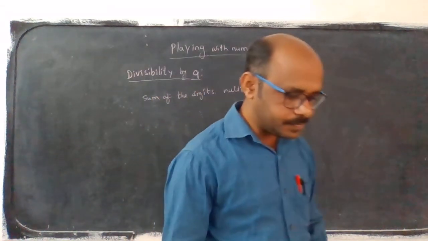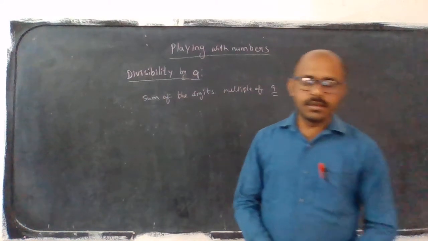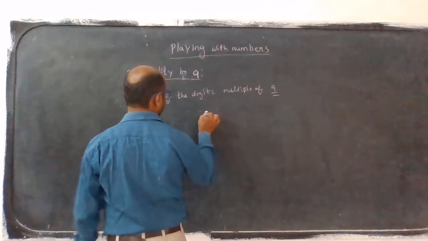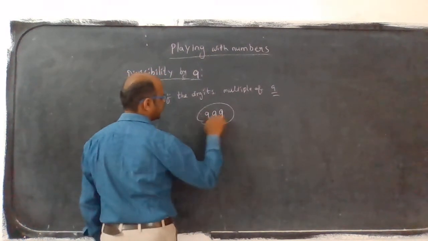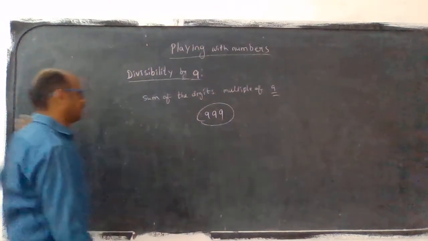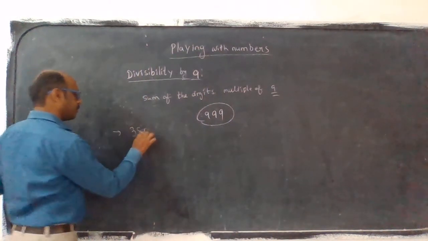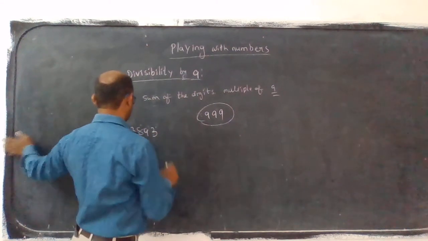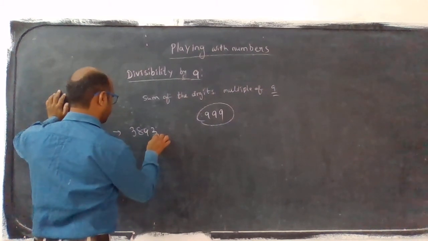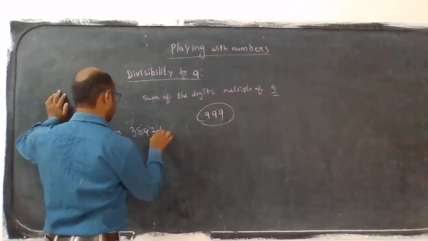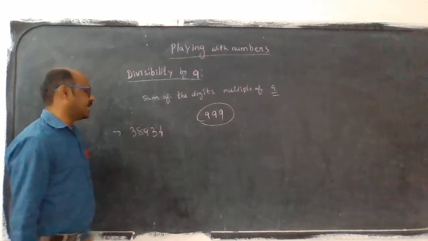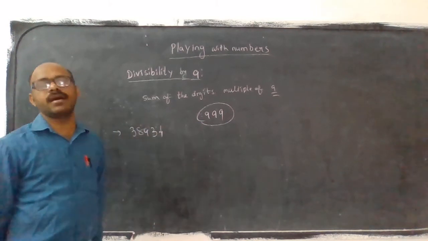Suppose one example: 999. 999 is divisible by 9, we can say directly, since all digits are 9. See, one more example: 3,38,934. Is the number divisible by 9 or not?